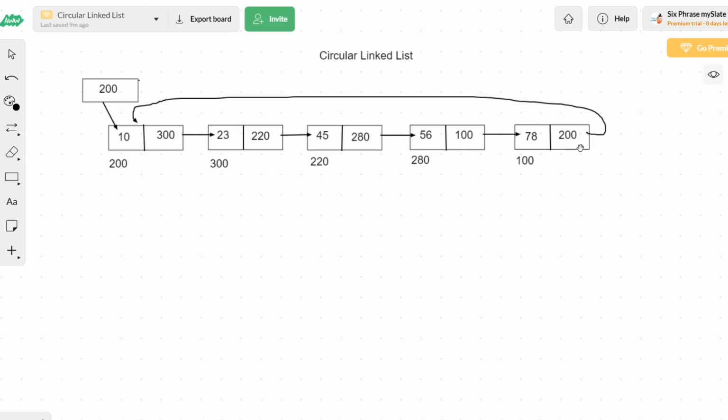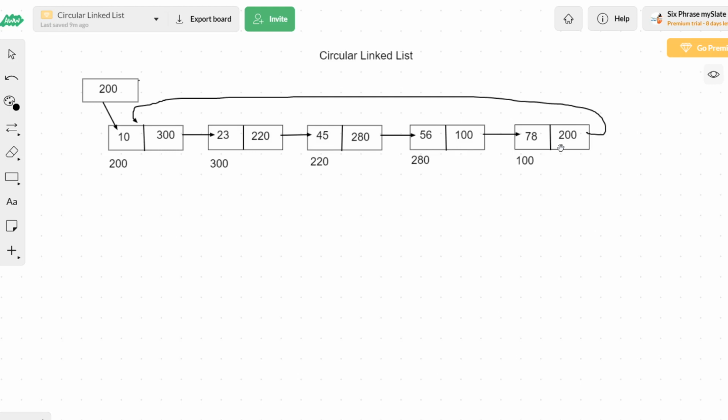By taking the address of one node, which we call the head node, which we assumed as the first node, we will place it in the last node's next pointer. So automatically it becomes a circular linked list.